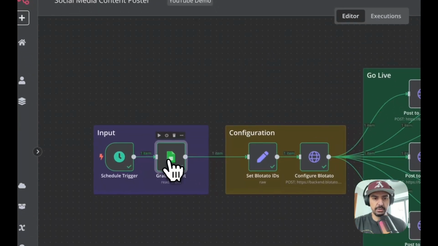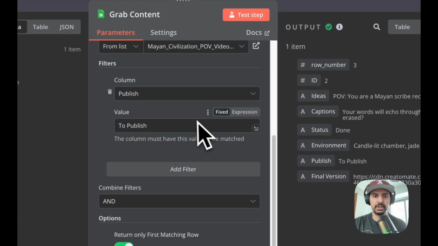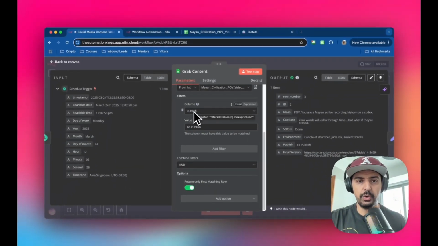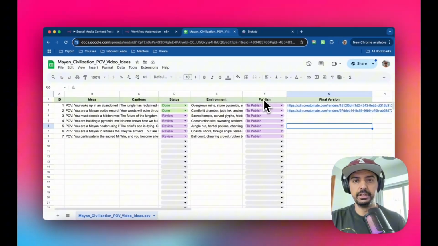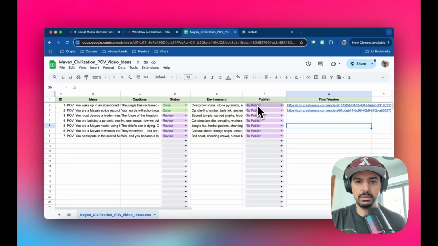And then if I go back into the original build, I'll show you what we're doing here, okay? So we're going to basically look for the column that says publish, okay? So if I go back to the sheet, it's looking at column F here, okay? Because these are the rows, right, the columns we want to focus on, because everything else is done here. We just want to publish whatever is set to publish.